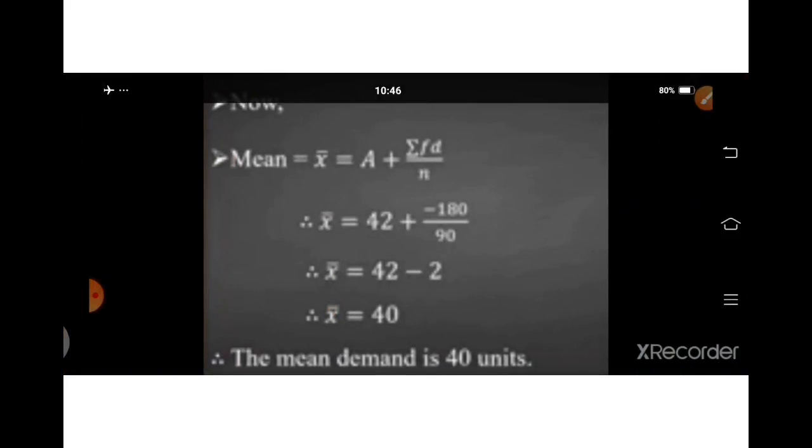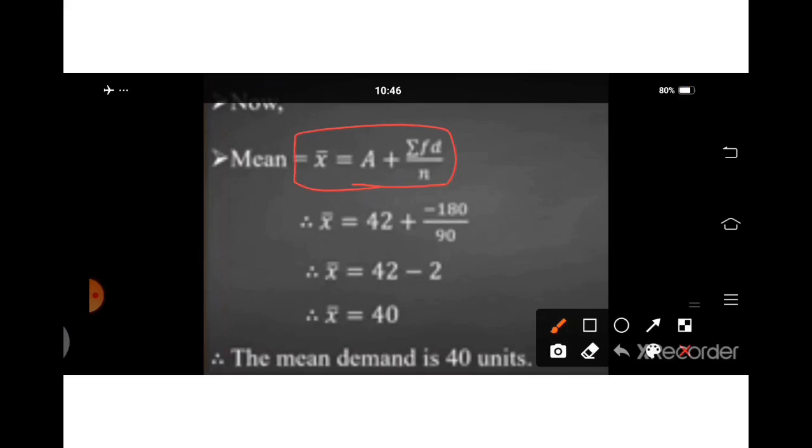We will put it in the formula: mean equals A plus sigma FD upon N. Here the assumed mean is 42, sigma FD equals minus 180, N equals the F column total, 90.